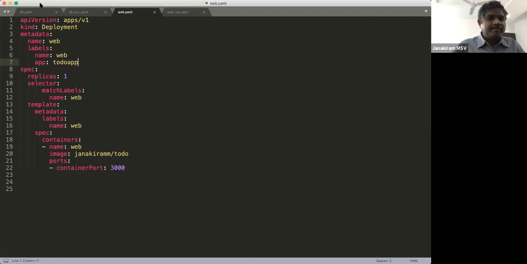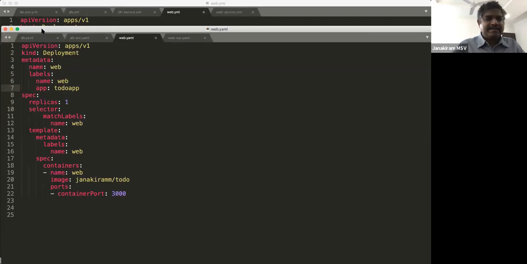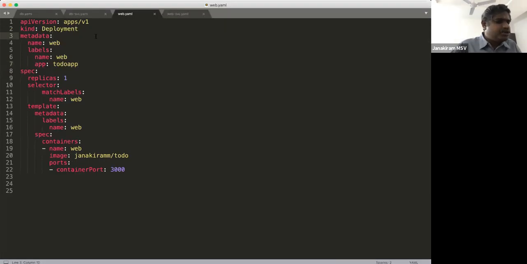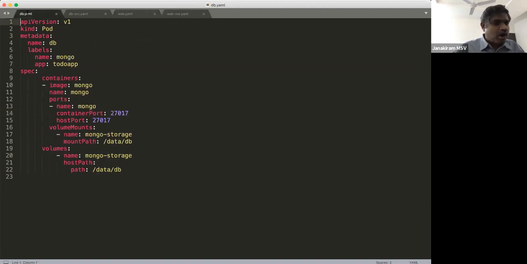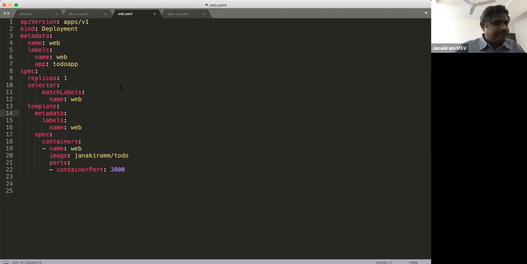So here, if you actually see the way the application is packaged. So this runs a to-do application. So basically, I'm wrapping my container image called to-do, exposing it on port 3000, and I'm actually telling Kubernetes to run this container, which has a dependency on a MongoDB database. So here is the MongoDB container that I'm using. So a MongoDB container and a Node.js container, and each of them are running as what Kubernetes calls as pods.